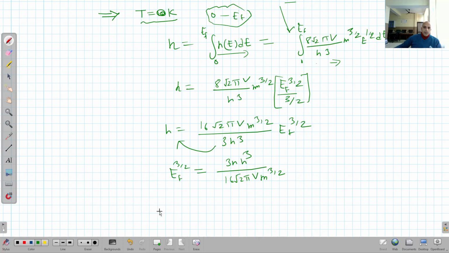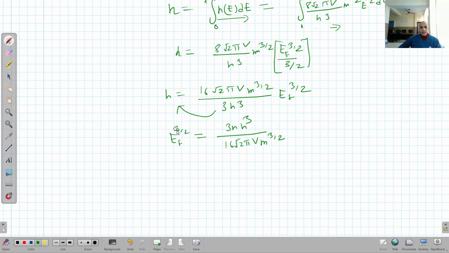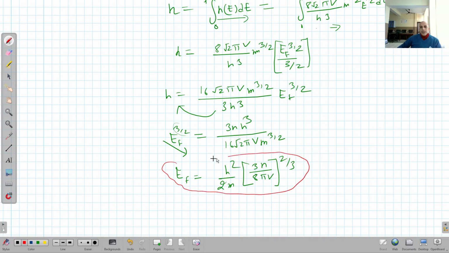So this is the expression. Now if I take this power toward this side, then it will give me EF is equal to, you can solve it, h square upon 2m into 3n upon 8 pi V power 2 by 3. Now this is the required expression. When we solve it, you can do it by taking this power toward this side. So this is now the required expression for the Fermi energy.